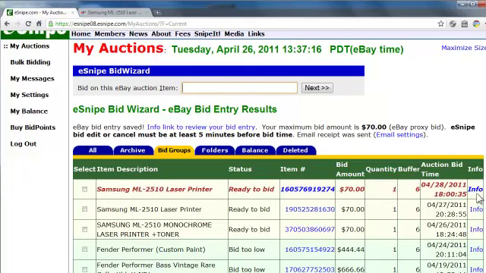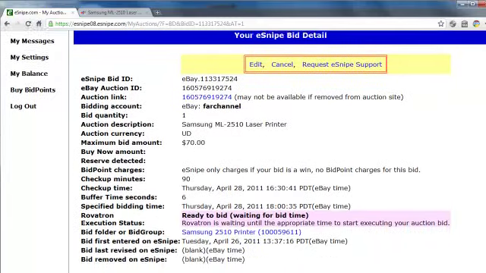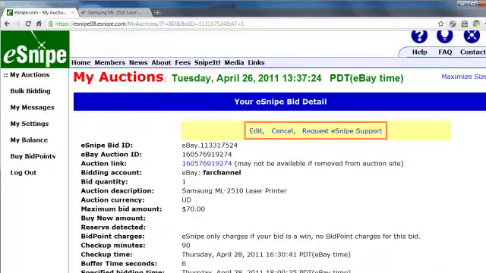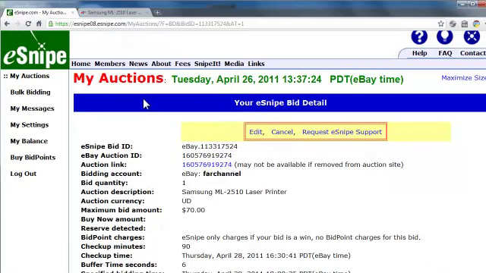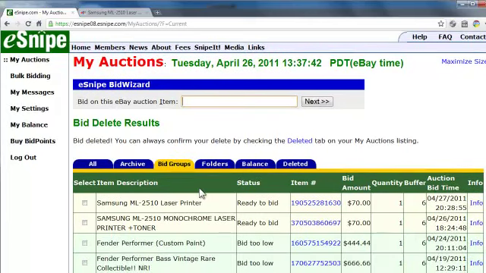We can double check that by going to the info for this item. Look at that gorgeous, beautifully designed screen. And you can confirm right here that it's part of a bid group. As usual, this being eSnipe, if you decide to change your mind, you can cancel the auction. And if we check our list, bam, it's off. It's gone already.